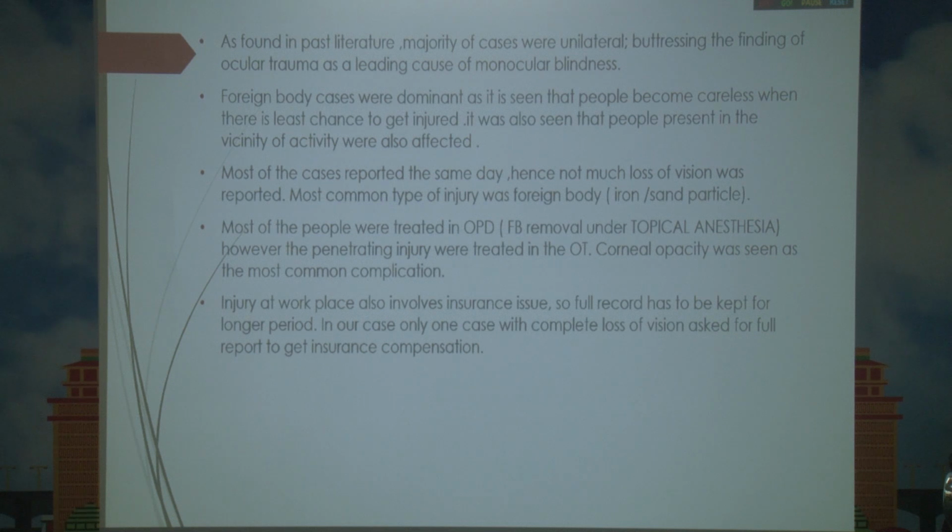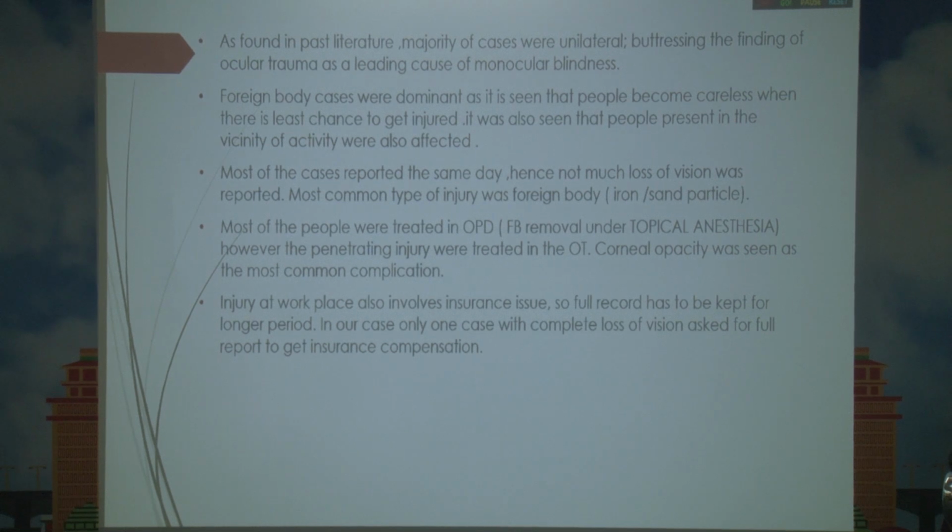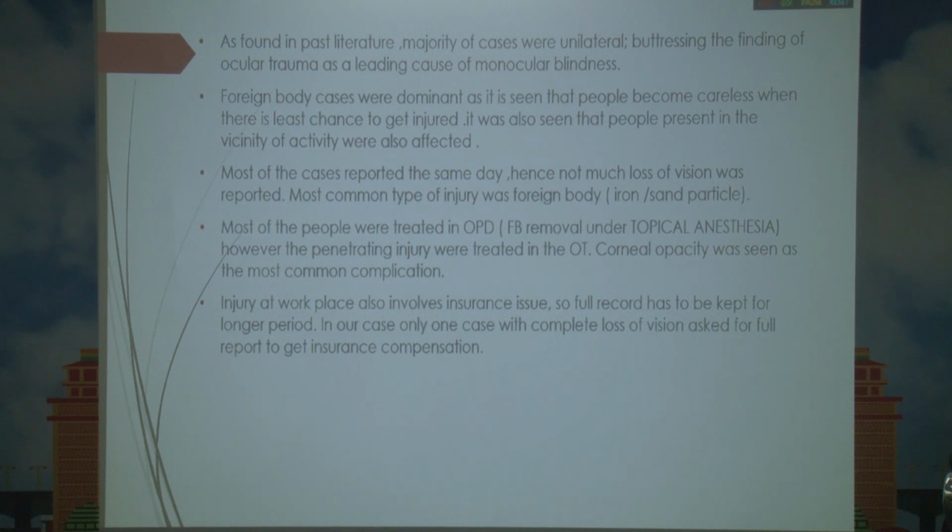As found in the past literature, the majority of cases were unilateral, stressing the finding of ocular trauma as a leading cause of monoocular blindness. Foreign body cases were dominant, as people become careless when the chance of getting injured seems least, and people present in the vicinity of the activities were also affected. Most cases were reported on the same day, hence not much loss of vision was reported.